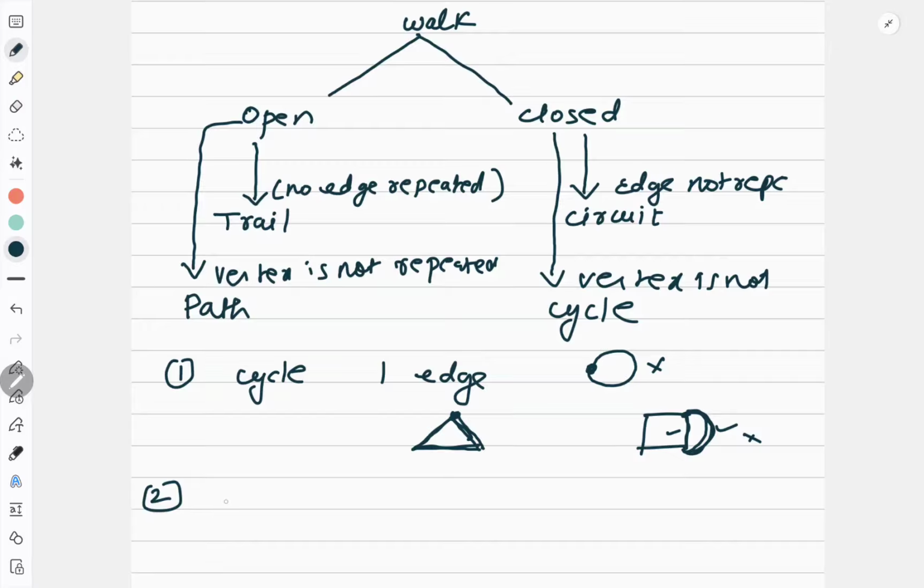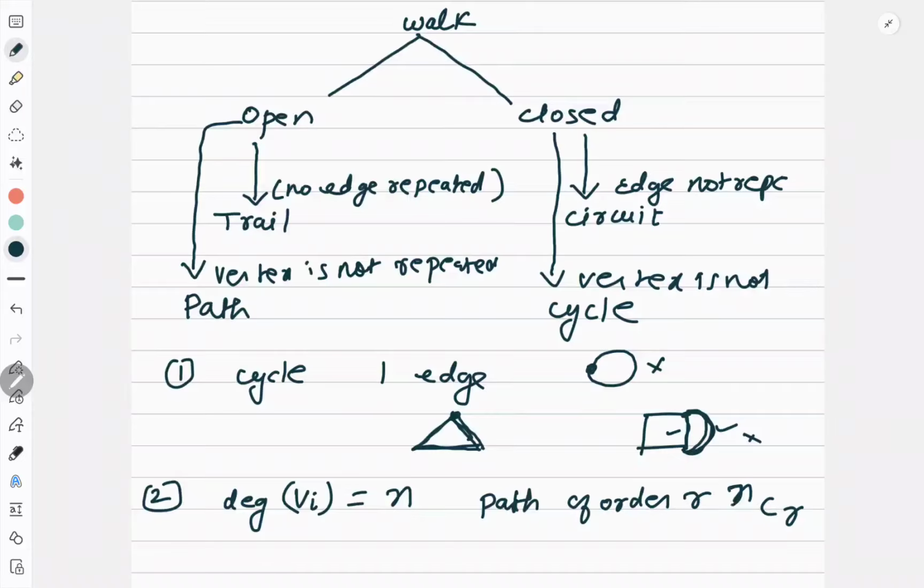If the degree of any vertex is equal to n, and we need to find different paths of order r, I am searching for paths of order r, then it is nCr. We will be doing one question based on this. So remember this result.